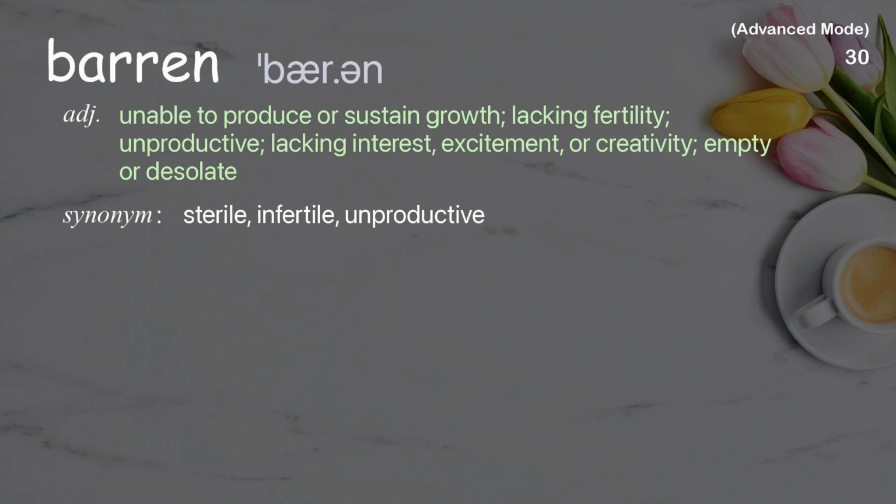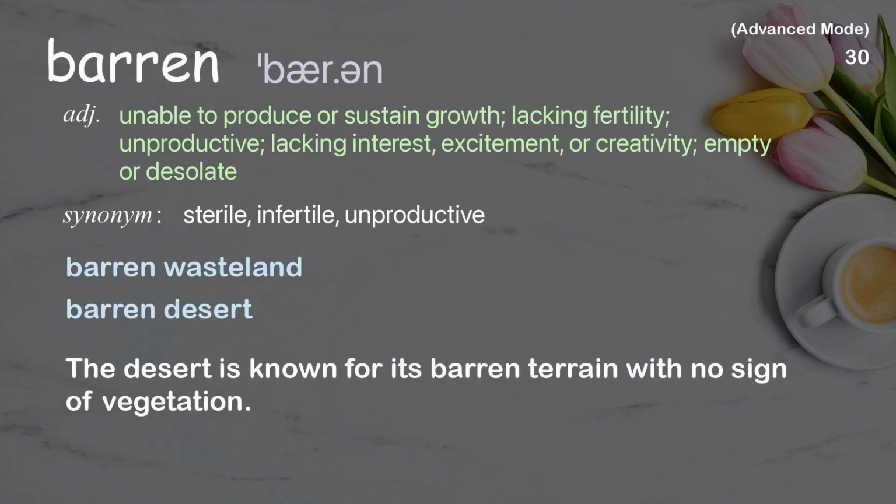Barren. Unable to produce or sustain growth, lacking fertility, unproductive, lacking interest, excitement, or creativity, empty or desolate. Examples: Barren wasteland. Barren desert. The desert is known for its barren terrain with no sign of vegetation.